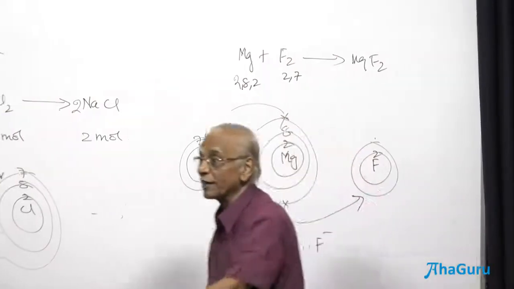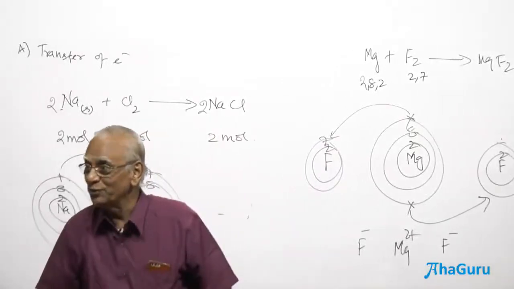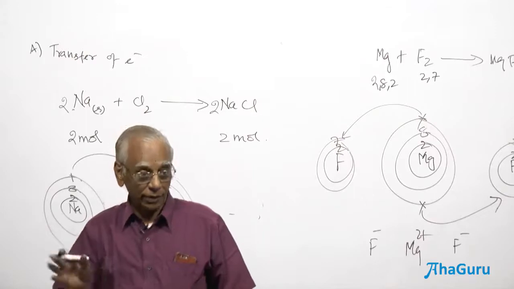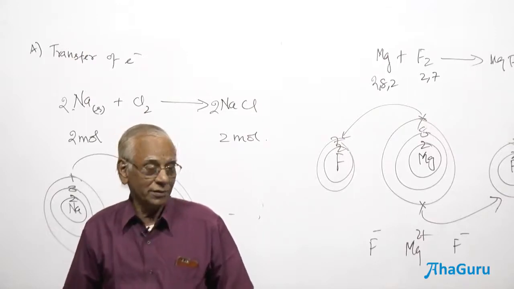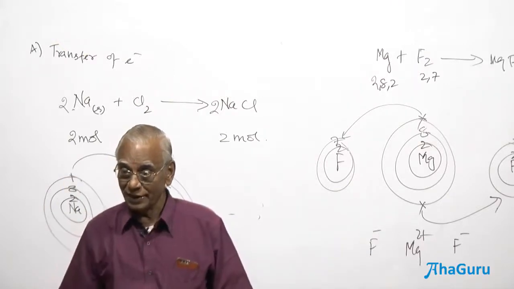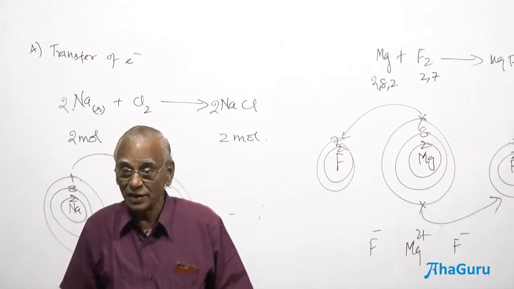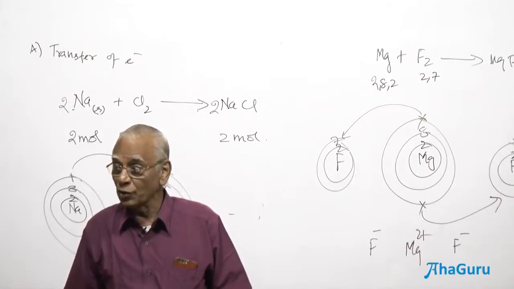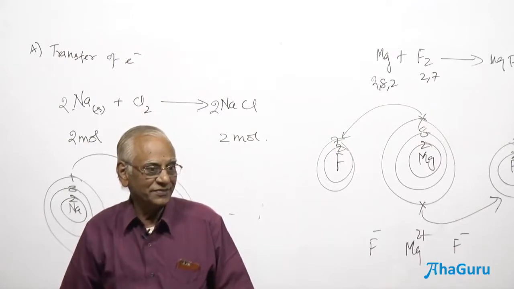Therefore, the formula of magnesium fluoride is MgF2. You should not say magnesium valency 2. That is why we are writing MgF2. I have given you one more example for the assertion and reason. Magnesium fluoride formula is MgF2. The second statement, magnesium is divalent, fluorine is monovalent. That is not the answer.